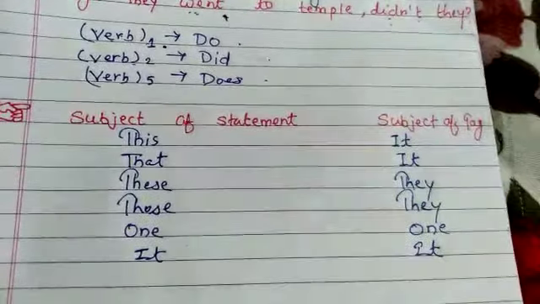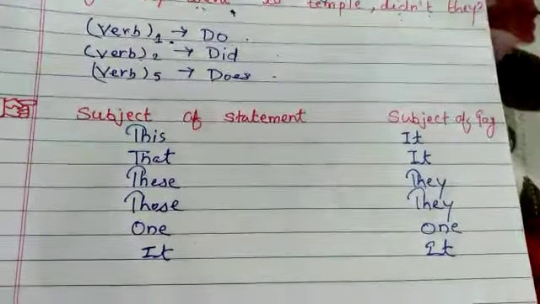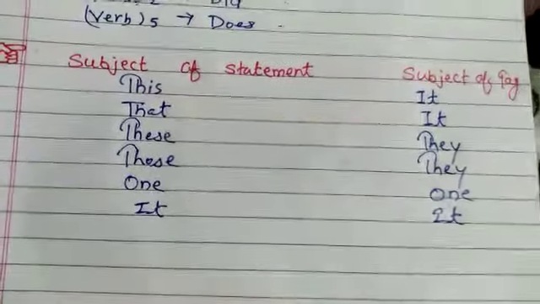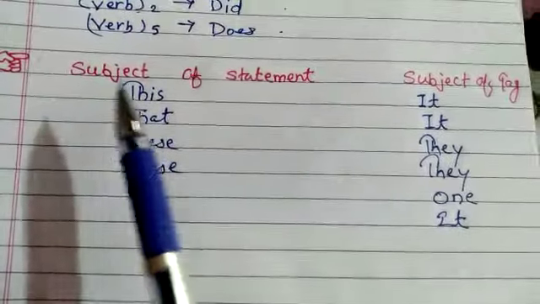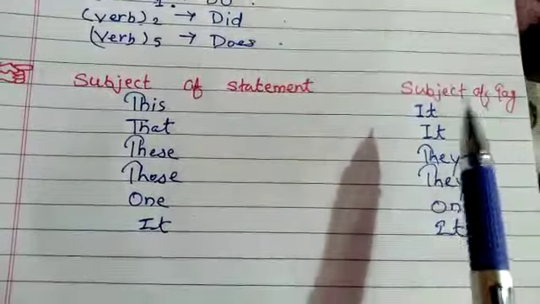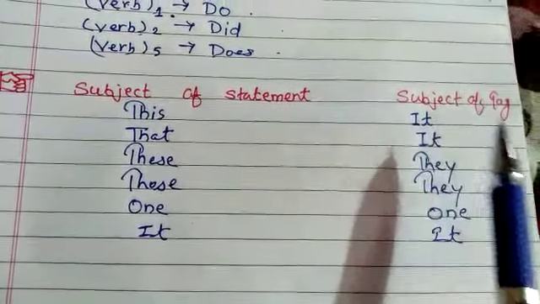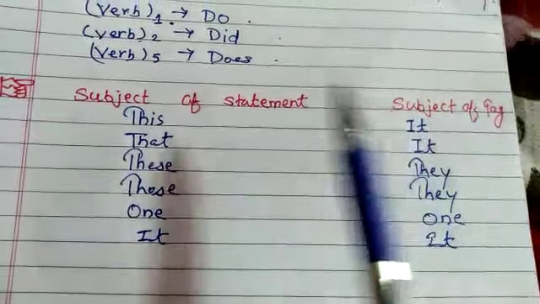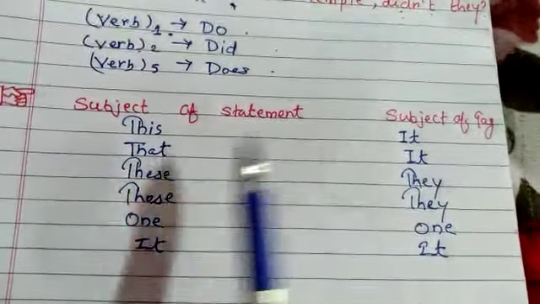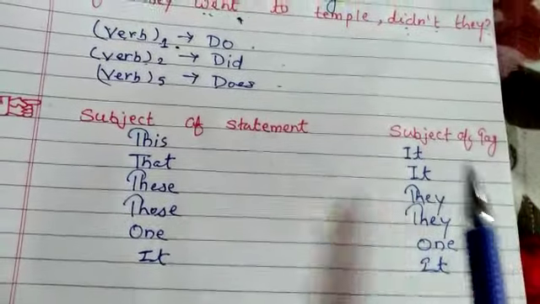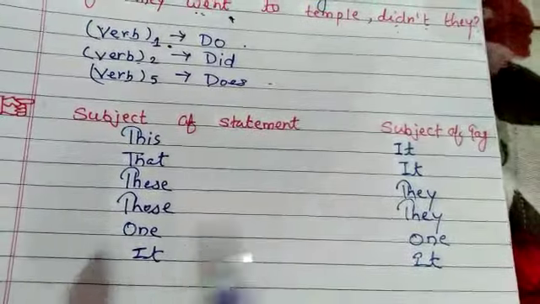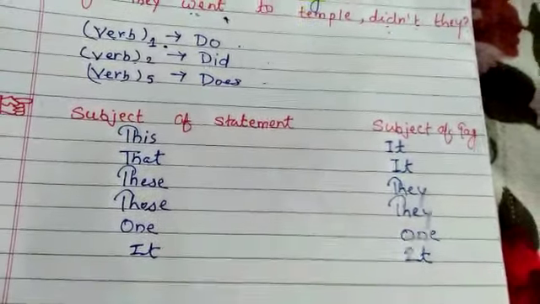And one thing which is most important in question tags: if the subject of the statement is this, then we have to use it as the pronoun in the question tag. If that is the subject in the statement, then we have to use it in the question tag. These becomes they, those becomes they, one becomes one, and it becomes it.